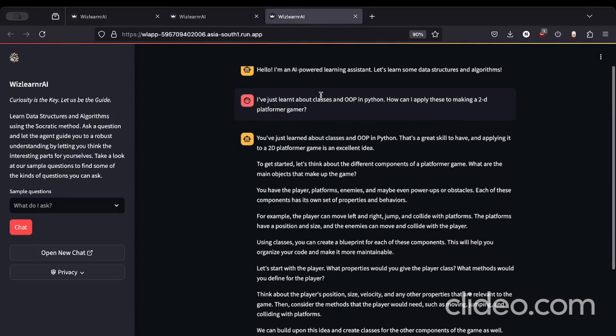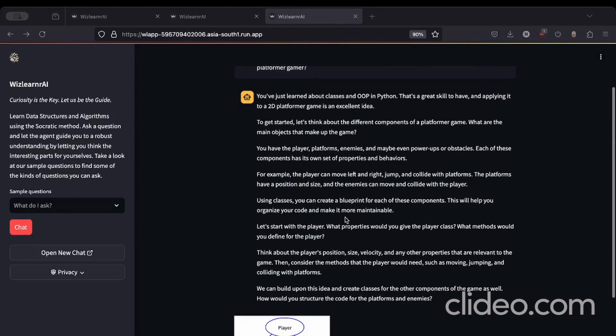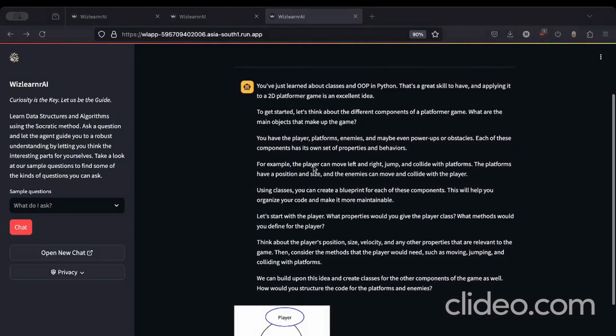Finally, we have a more open-ended question where a student is asking how to use their newfound knowledge in a 2D platformer game. The agent gives possible first steps by breaking the problem down into smaller, manageable steps and asking them to think about how to use their OOP knowledge to model different entities in a game, such as a player, platforms, enemies, and so on.